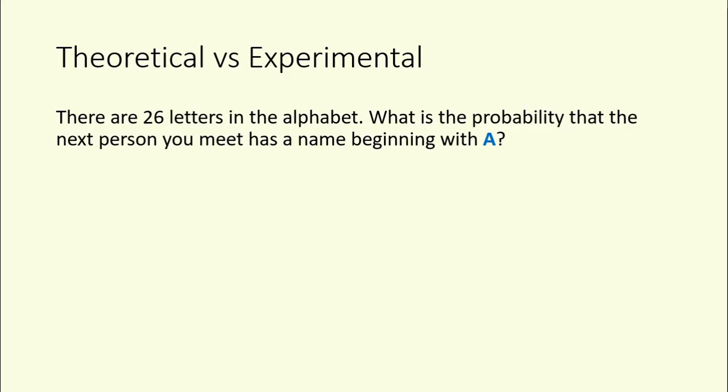Now, theoretical probability is what we generally start with, but sometimes it doesn't make sense to use theoretical probability. For example, there are 26 letters in the alphabet. What's the probability that the next person you meet has a name beginning with A? Theoretically speaking, so not really thinking about your past experience, the probability is 1 out of 26, because their name could begin with any of those 26 letters, but you're choosing one of them.